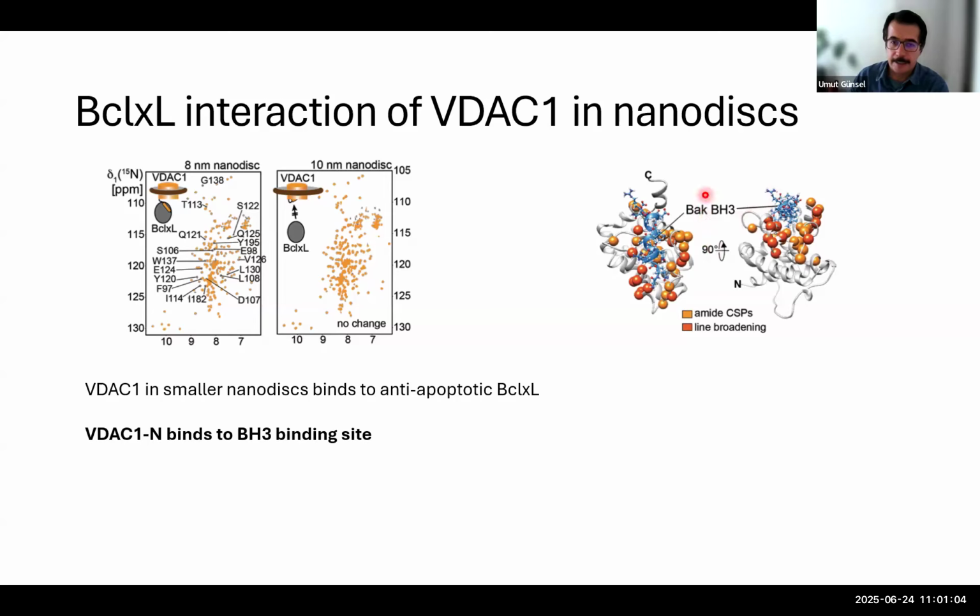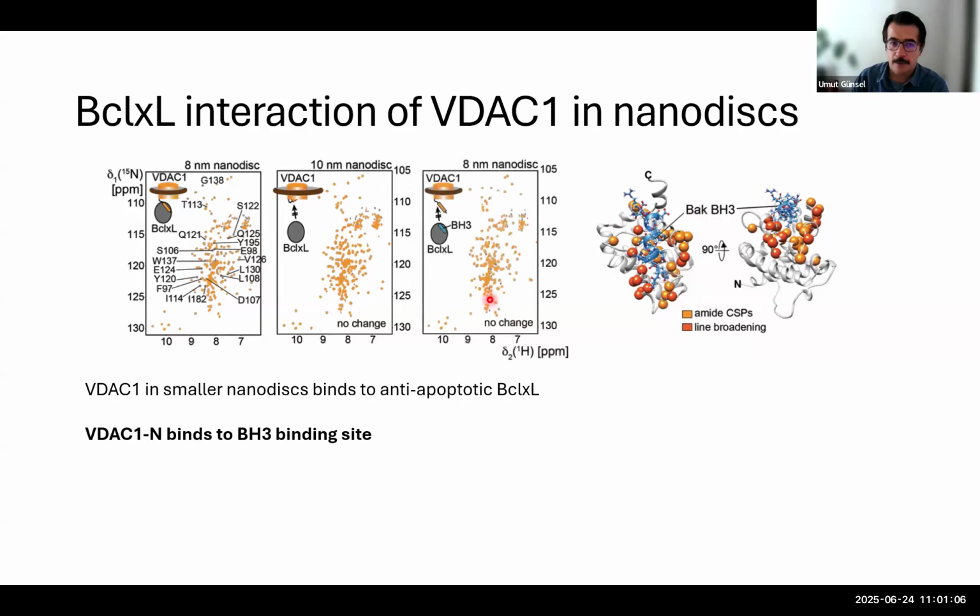And to check this, we did one more control experiment. We repeated this experiment, but in the presence of a BH3 helix of BAK. And as in the larger nanodisc case, we did not see any change, supporting that this BH3 binding site of BCL-XL is competed by the N-terminal domain of VDAC and also the BH3 helix of BAK.